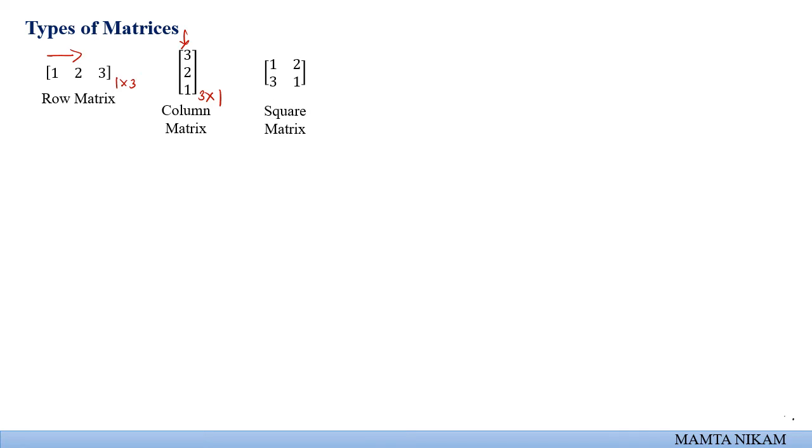Okay, further, a square matrix is one where the number of rows and the number of columns are equal. Now here you observe this is a 2 cross 2 matrix. So 3 cross 3, 4 cross 4, all such matrices where rows and columns are equal are known as square matrices. Next is a null matrix.